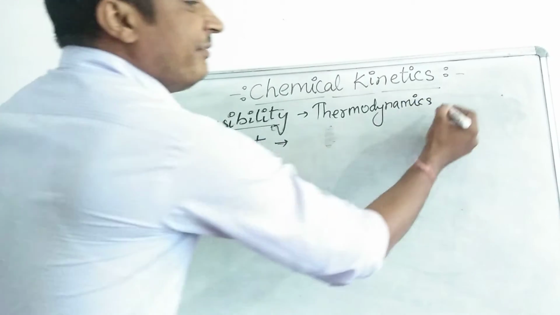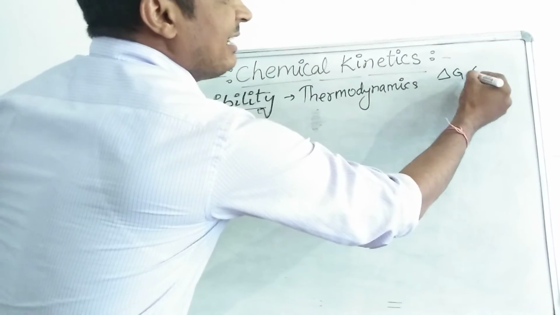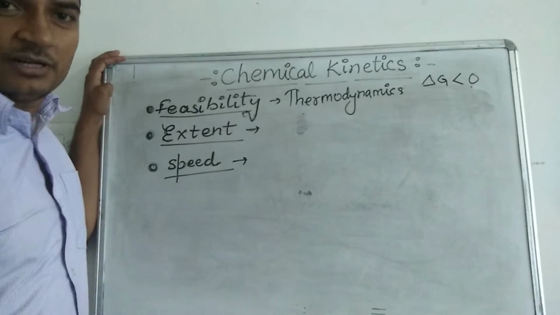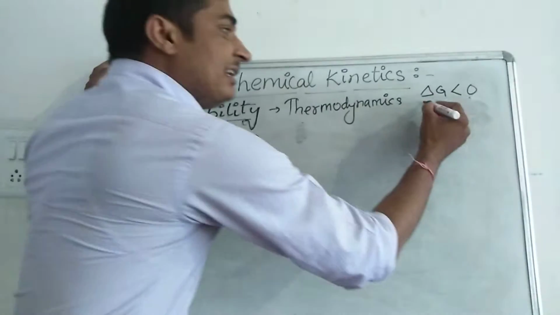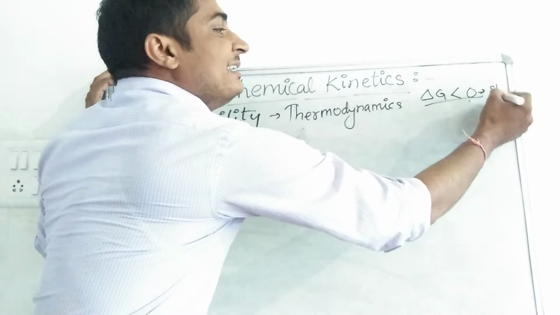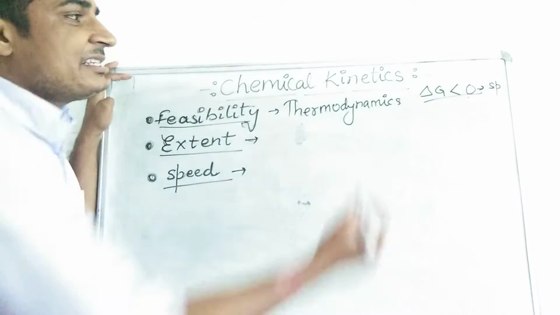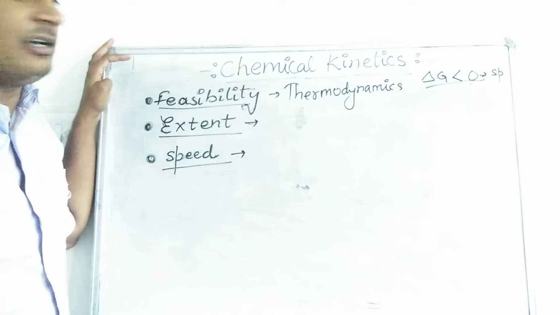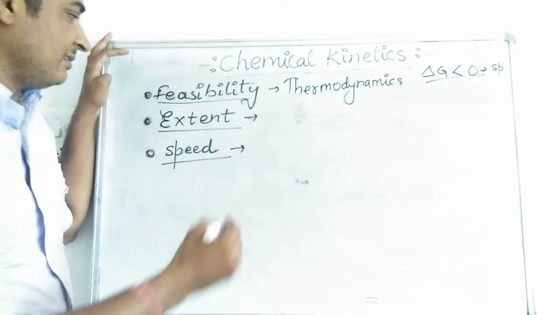How? If the value of delta G is less than 0, or we can say if delta G is negative for a particular reaction, then the reaction is spontaneous and it is feasible. If it is greater than 0, then the reaction is non-spontaneous and the reaction is not feasible.